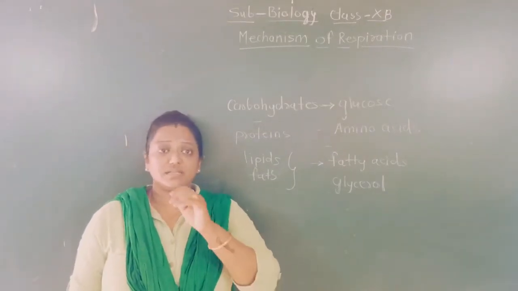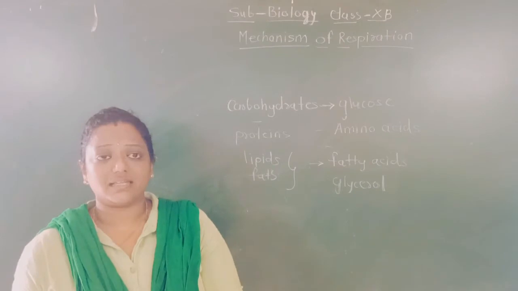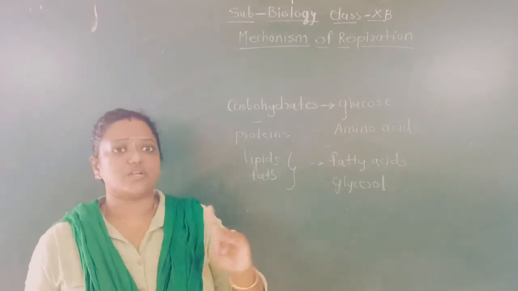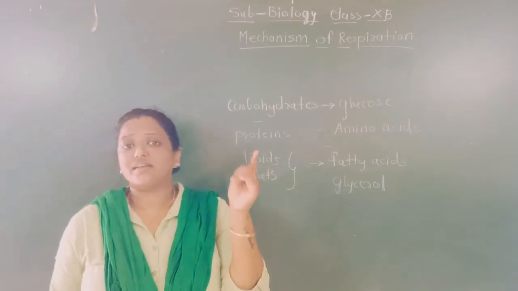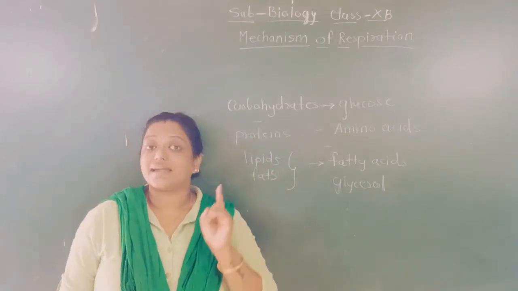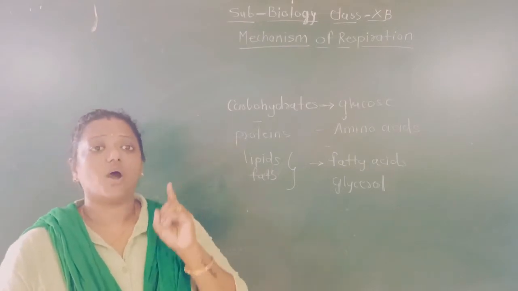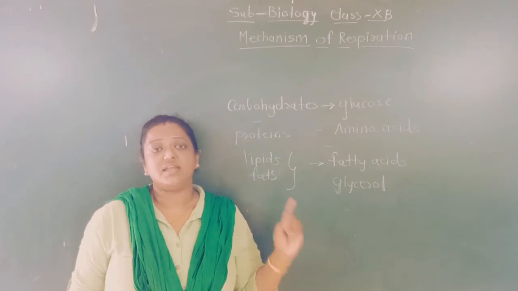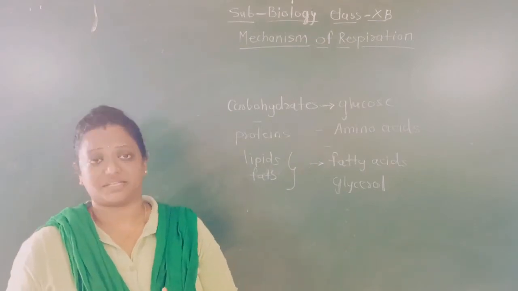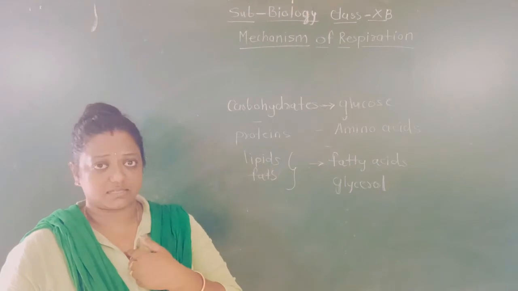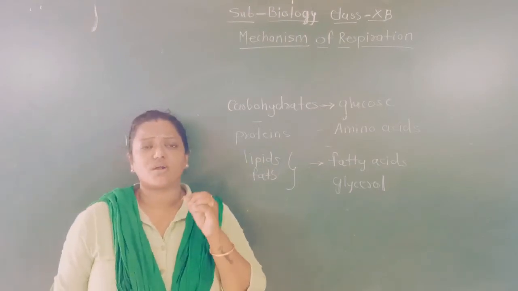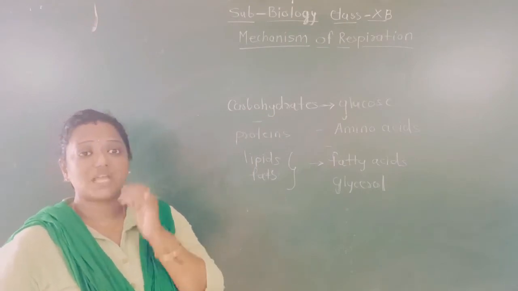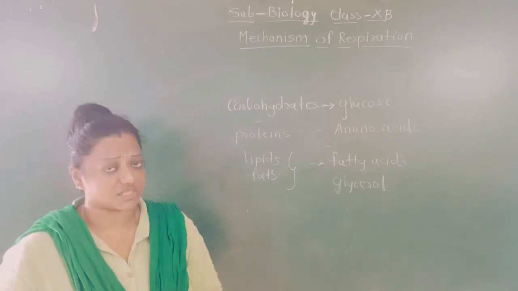But as you are in a lower grade, in class 10, we are not going to learn the respiration of amino acids and fatty acids. When you go to higher grades, in 11th and 12th, you will learn what happens to nutrients such as amino acids and fatty acids in your cell. That we will learn later. So today we are going to talk only in the context of glucose. Glucose is the major source for the respiration process.